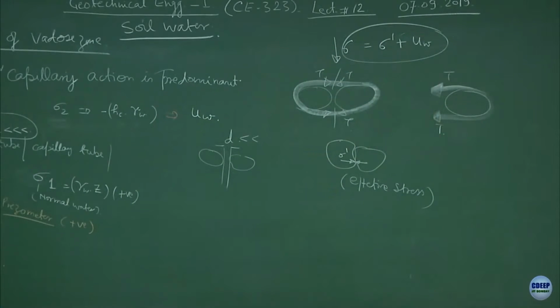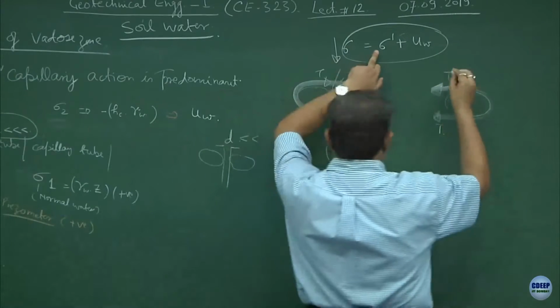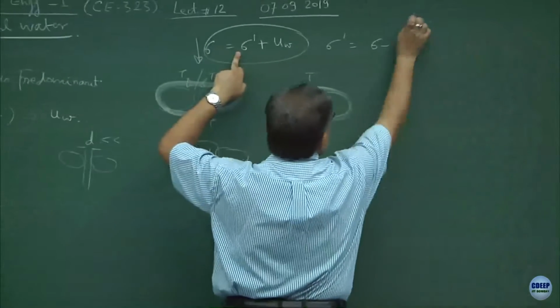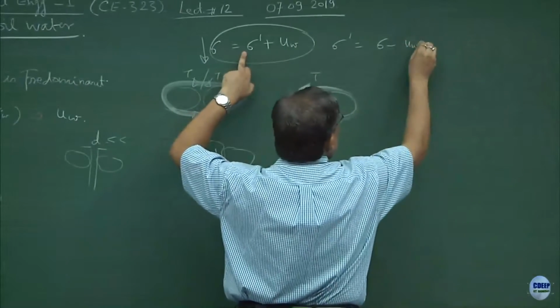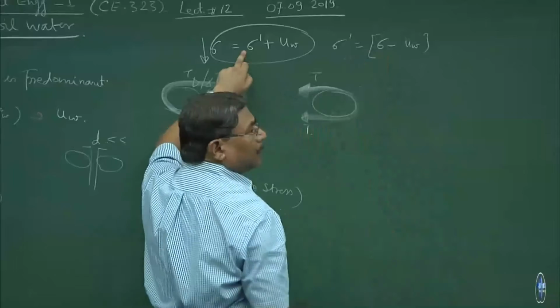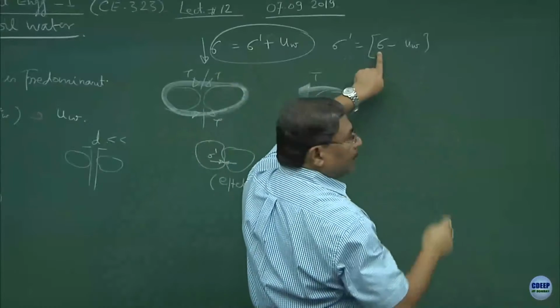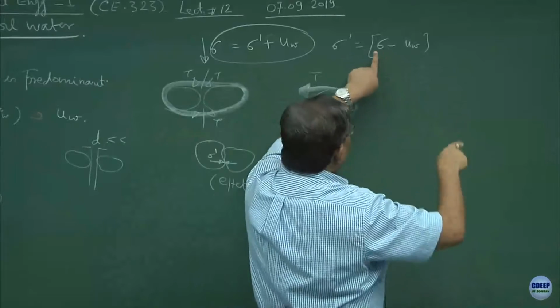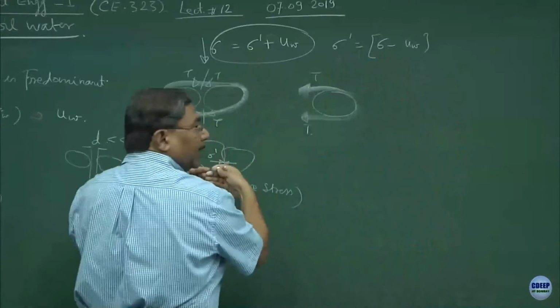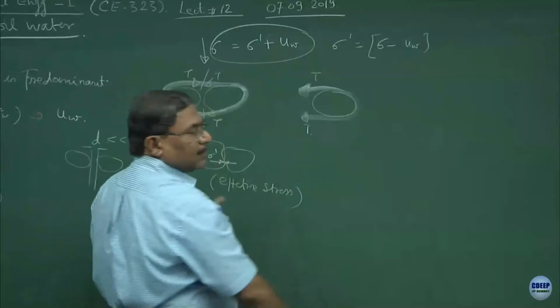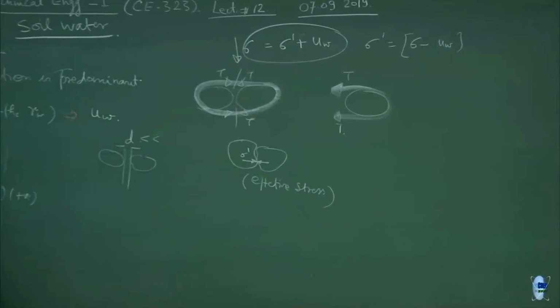This is the theory of effective stress. So, what we say here is the sigma prime value will be equal to sigma minus UW. Have you understood this? UW is the pore water pressure, sigma is the stress which you applied externally, and what is getting transmitted between the particles is sigma prime, which is what is known as effective stress. This theory was given by Terzaghi.